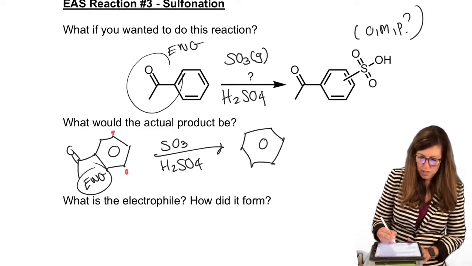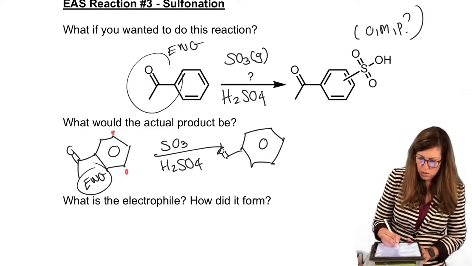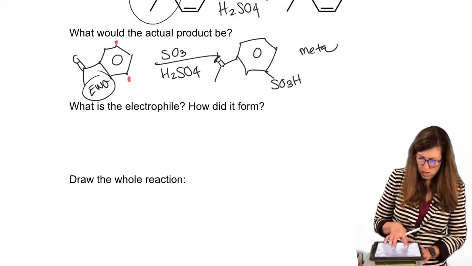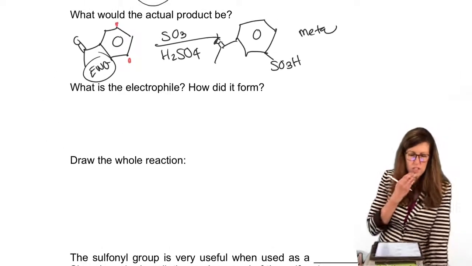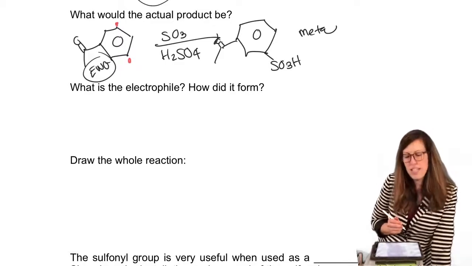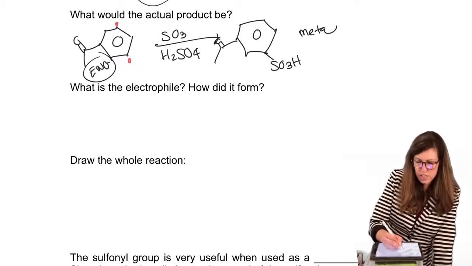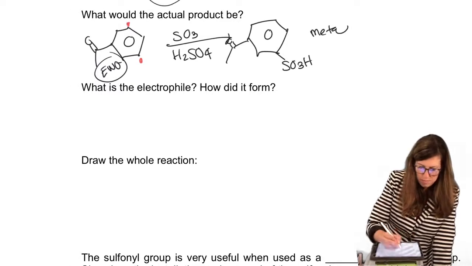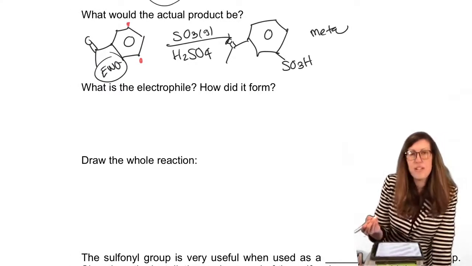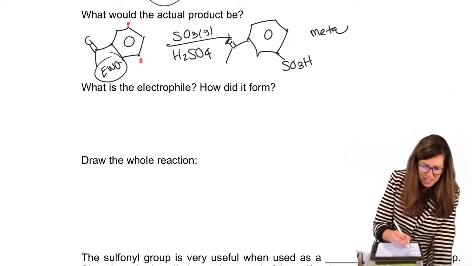So following that model, okay, what's our electrophile? We have SO3, it's actually a gas in there. How did that turn into SO3H? Let's look at that.